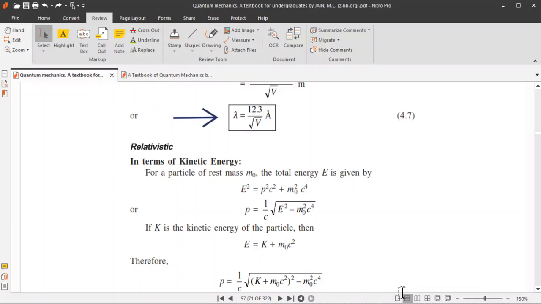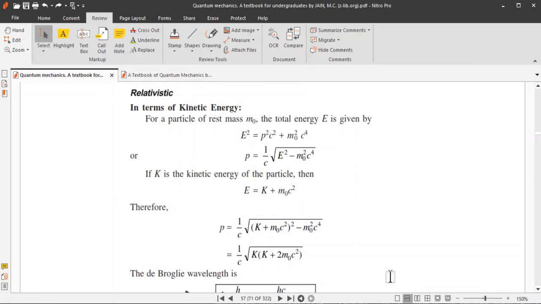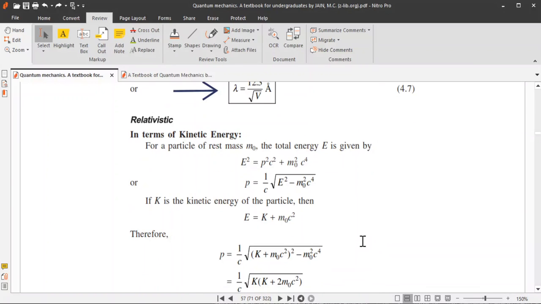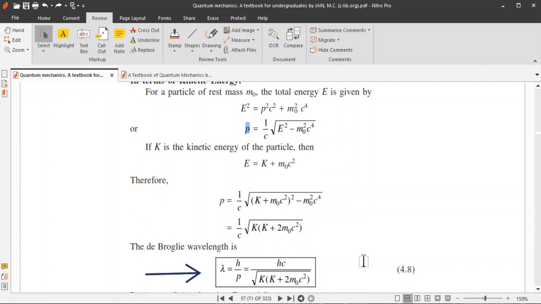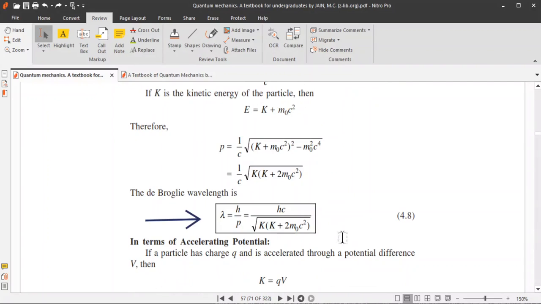If we consider the relativistic effect, then you all know that E square equals P square C square plus M0 square C to the power 4. From this expression, you can evaluate the value of small p, and after some simplification, small p is this one.